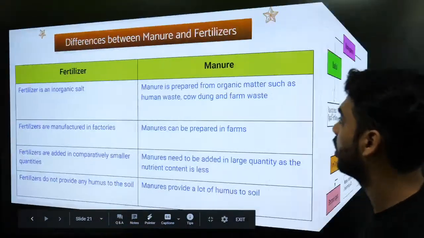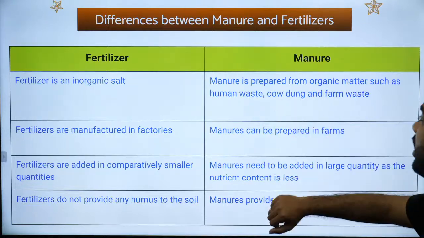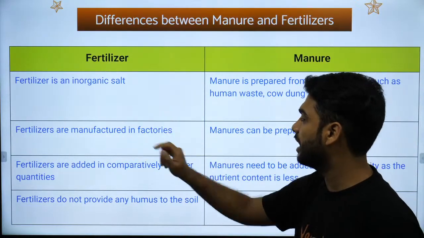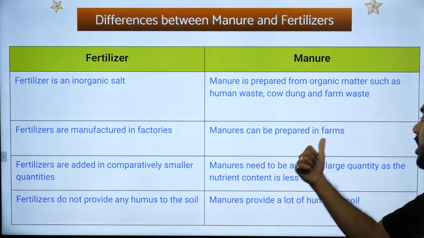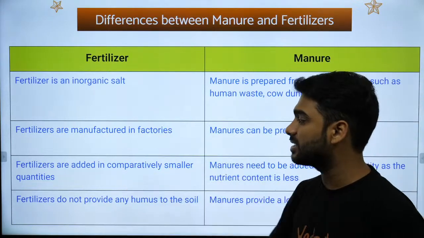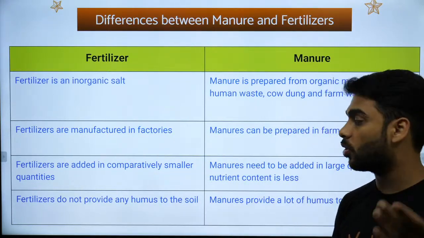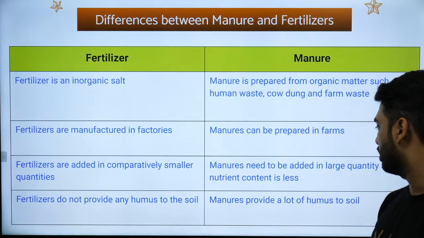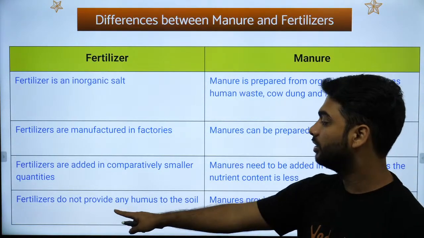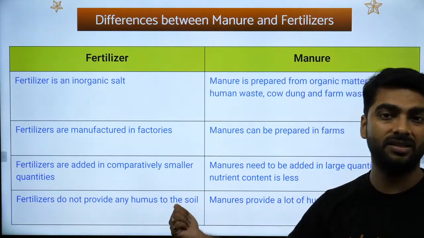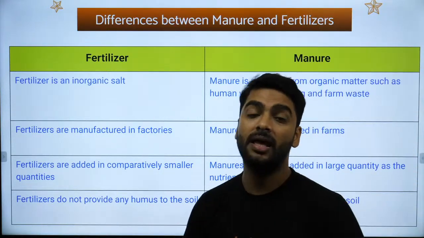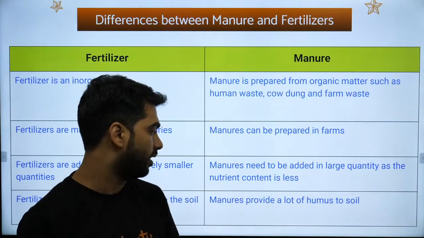Manure and fertilizer. What is the difference? Fertilizer is inorganic. Manure is organic. Fertilizer is made in factories. Manure is made in farms. Fertilizers are used in small quantities. They can also harm the soil. Manure can be used in large quantity also. Fertilizers do not provide any humus. They don't give any richness to the soil. Manure will add richness to the soil.